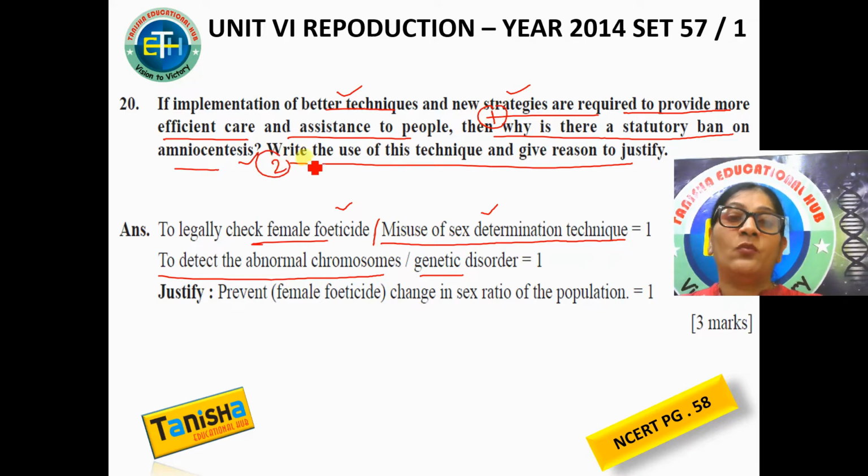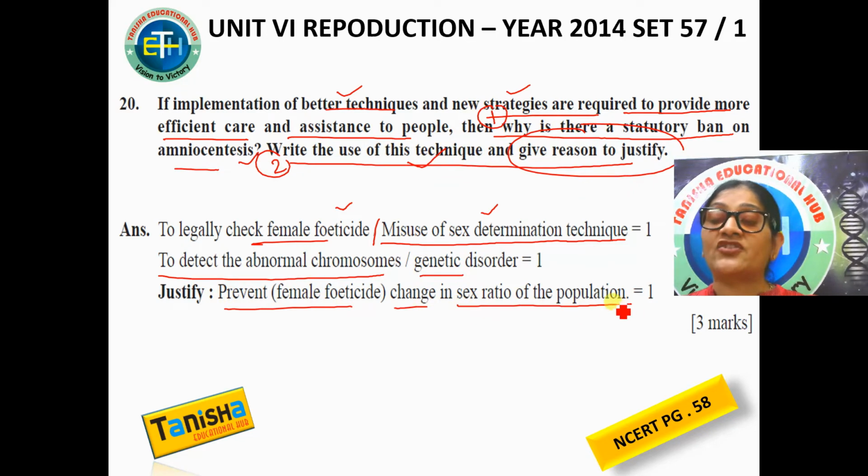The second question is give the use of this technique. The actual use of the technique is to detect abnormal chromosome or genetic disorder. If this is the actual use, then give reason, justify the reason to prevent female feticide, because that will give a change in the sex ratio in the population. Why is there a ban? Because of female feticide. Why was it actually made? To check the abnormal chromosome and genetic disorders. And what justification are you giving? Because female feticide will actually bring about a change in sex ratio in the population.